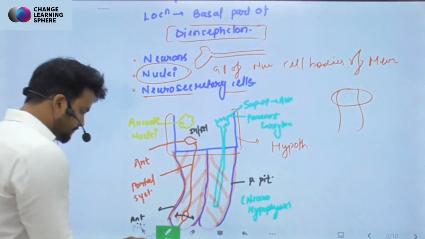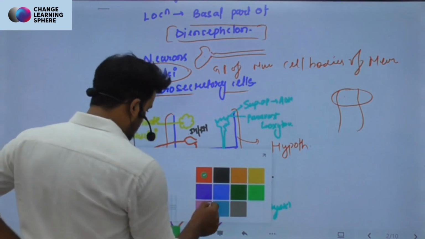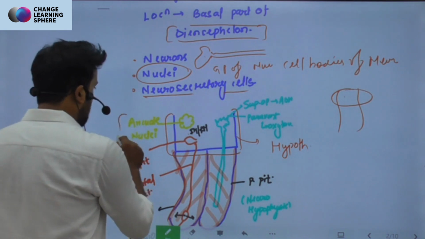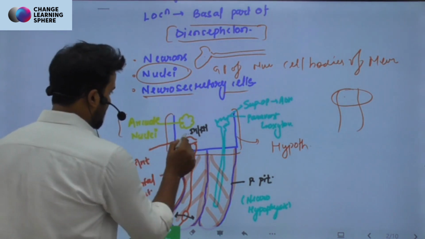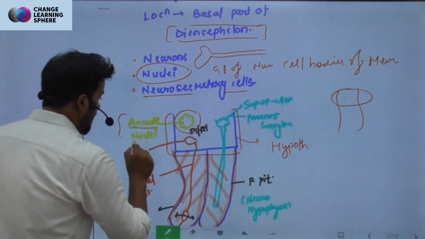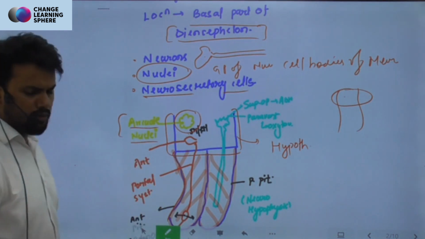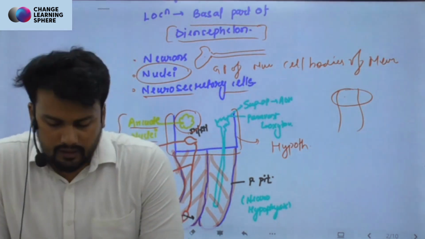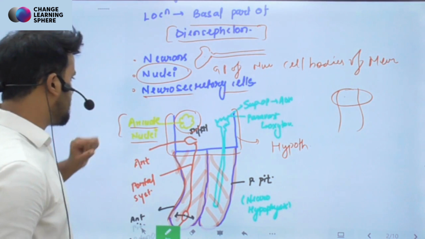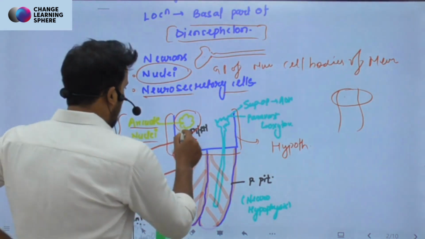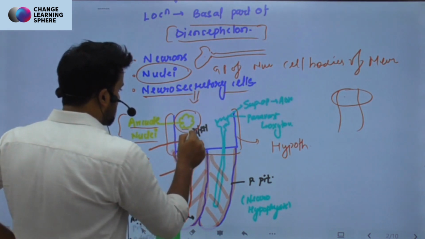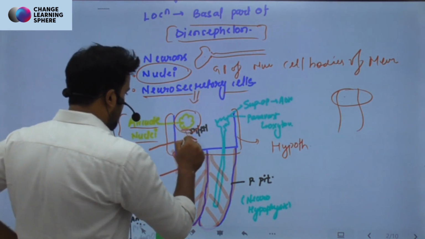To make things easier to understand, let us see what I have drawn. I have drawn a nucleus. I told you what a nucleus is, and now I am telling you an important name, arcuate nuclei. If you want to keep it in mind, well and good. If you don't, this is not going to be asked in your examination. So there is a nucleus, and it has certain neurosecretory cells, which means neuronal cells that will secrete something.